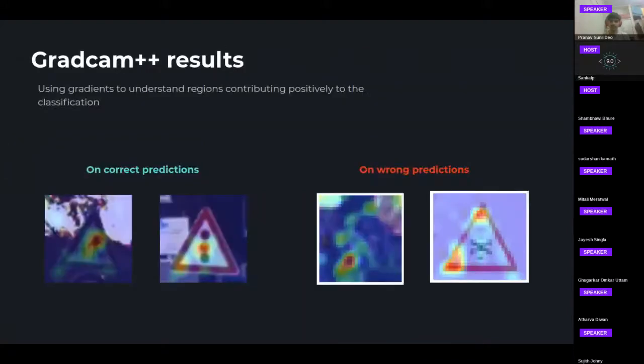Now what suggestions does is pass the selected images to GradCAM++ and LIME. What these two things do is help you see whether the model is focusing on the right places the user wants it to catch on. Like on the correct predictions, we can see the heat maps are generated in the center of the traffic scene, which says that the model is focusing on the center. While on the wrong predictions, it's on the background or on the borders, which we don't want the model to focus on.